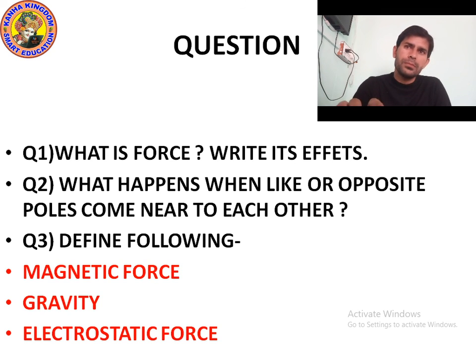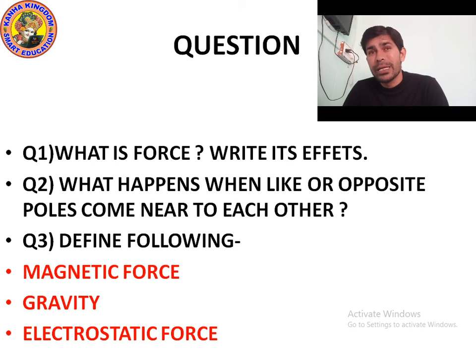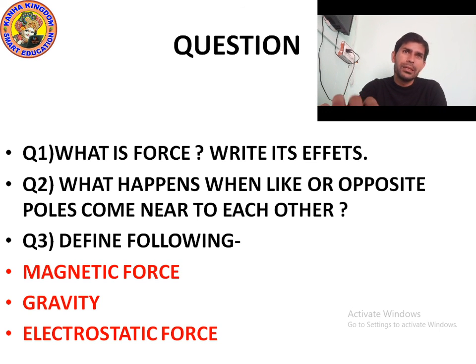I hope you understood. Question number 3. Define the following: magnetic force, gravity, electrostatic force. So, what is magnetic force? Magnetic force, also known as magnetism, is the force of pushing or pulling between magnetic poles. It acts at a distance and cannot be seen.